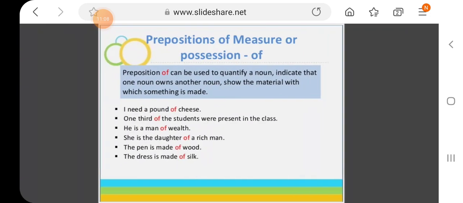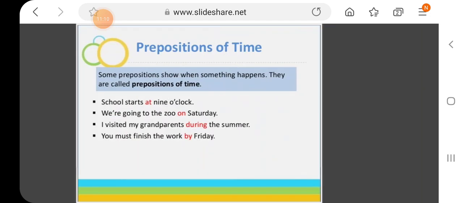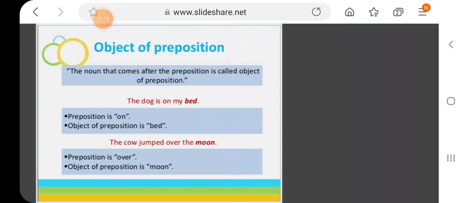So these are the prepositions and their different purposes and kinds according to their functions. I hope these are clear.